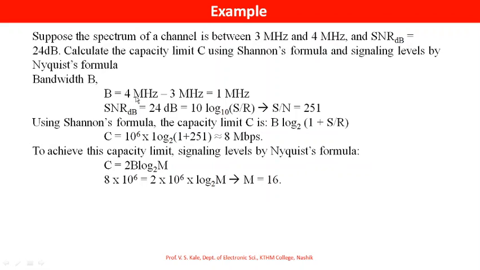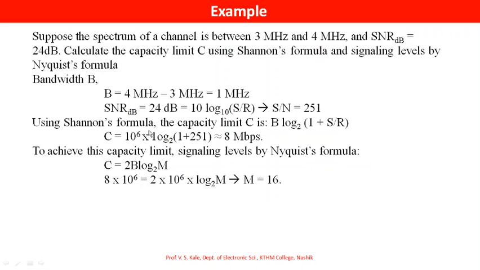Bandwidth B is equal to 4 MHz minus 3 MHz, that is equal to 1 MHz, that is 10^6 Hz. Signal to noise ratio in dB is equal to 24 dB, which is given, that is equal to 10 log of signal to noise ratio to the base 10. That gives you signal to noise ratio as 251.